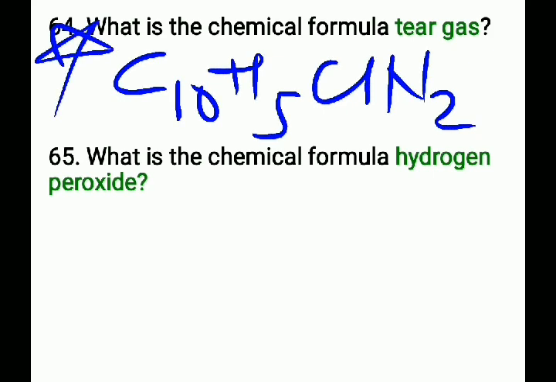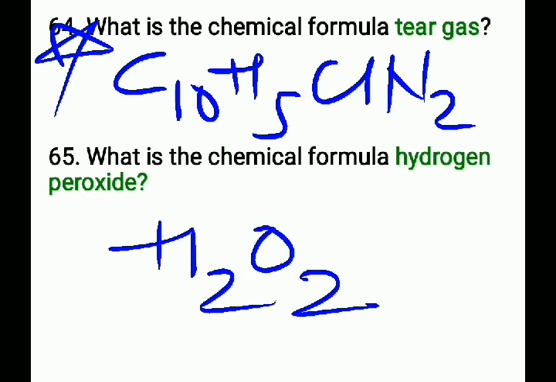It is an important question. Next question, what is the chemical formula for hydrogen peroxide? That is H2O2. H2O2 is the chemical formula for hydrogen peroxide.